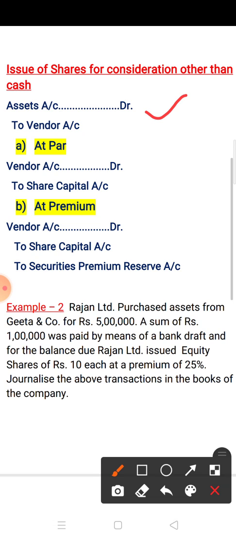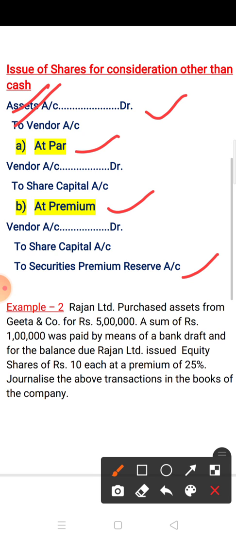Now we can issue the shares at par or at premium. In either one we can issue the shares. If issued at par, then the journal entry is vendor account debit to share capital. If at premium, then the journal entry is vendor account debit to share capital, and as you know, securities premium is always on the credit side, to securities premium reserve account. Okay, but for both cases, the first journal entry is always the same, asset account debit to vendor account.